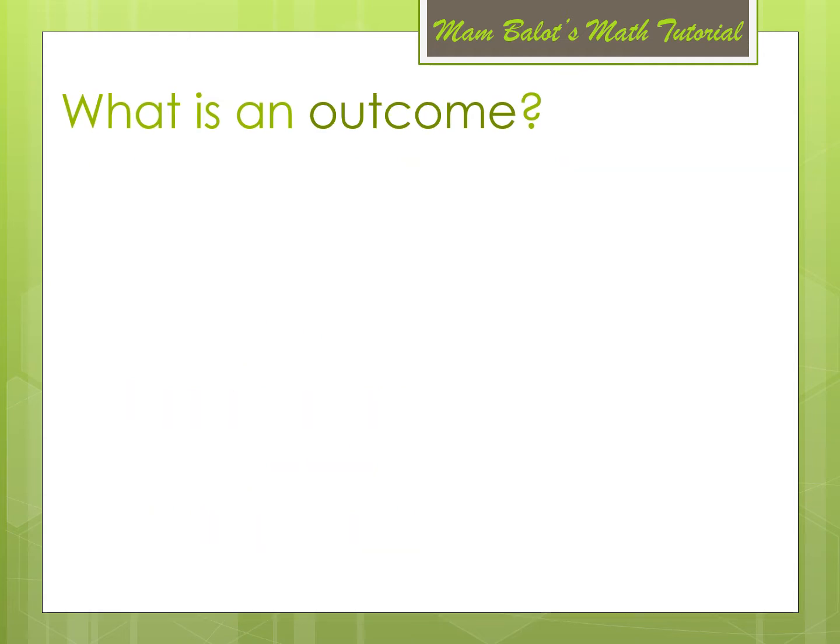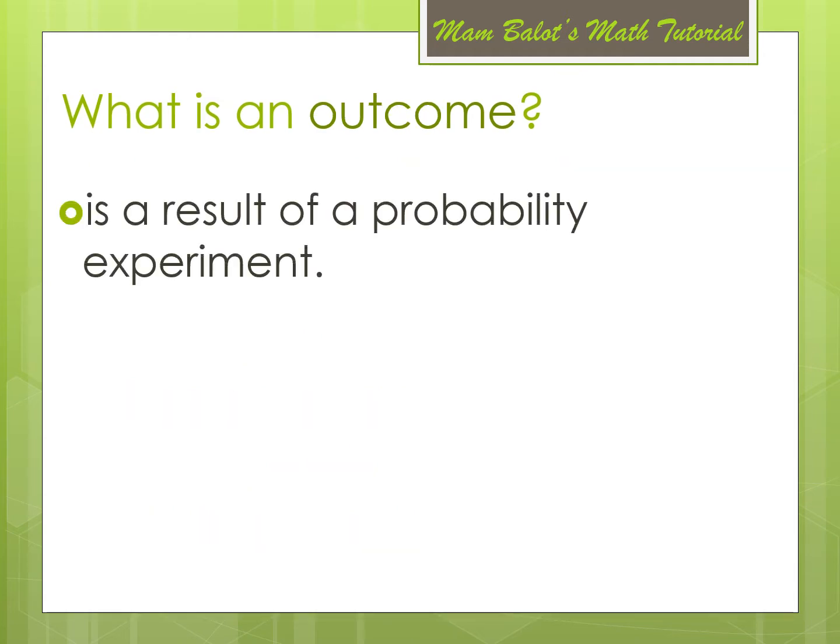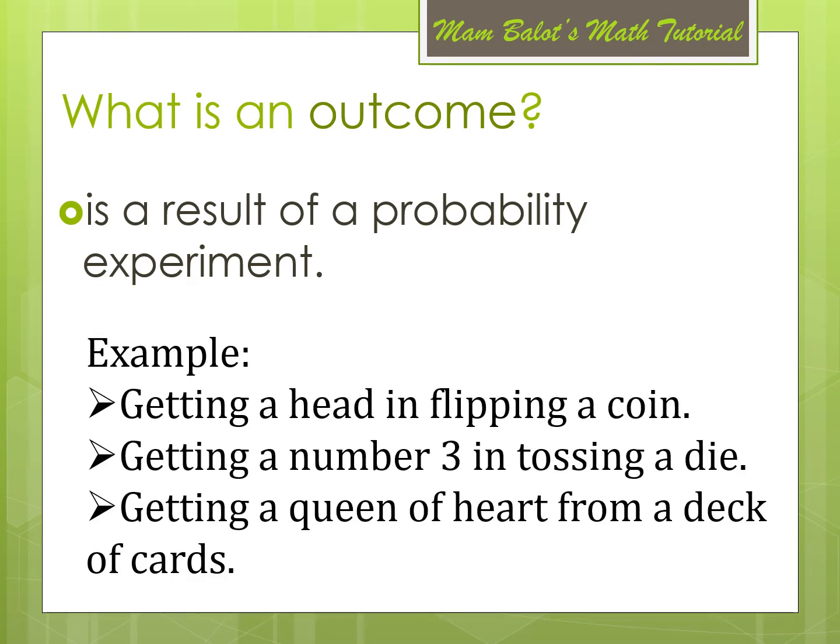Another one is an outcome. It is a result of a probability experiment. For example, getting a head in flipping a coin, getting a number 3 in tossing a die, or getting a queen of hearts from a deck of cards. We call these the outcome.